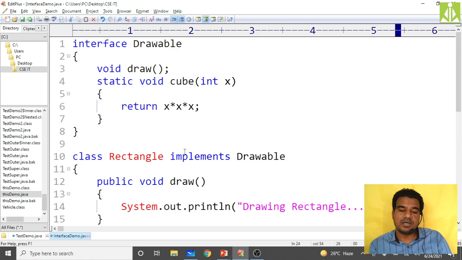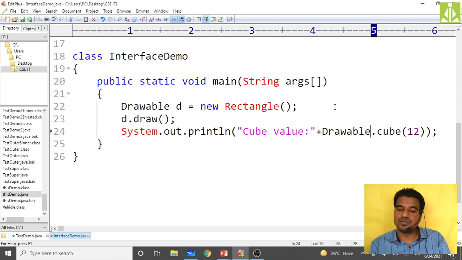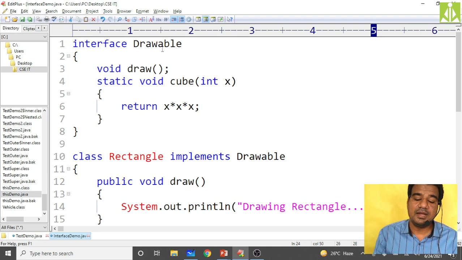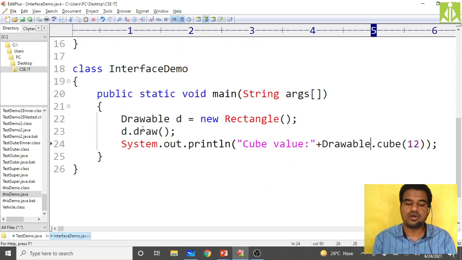Then the cube method, which is static inside the Drawable interface. Because of that, not d here, we have to call using Drawable. Okay, the interface name we need to use over here, Drawable.cube. So directly I can call this cube method because it is static, with the help of the interface name. Okay, no need to depend on an object. So that I will show you.